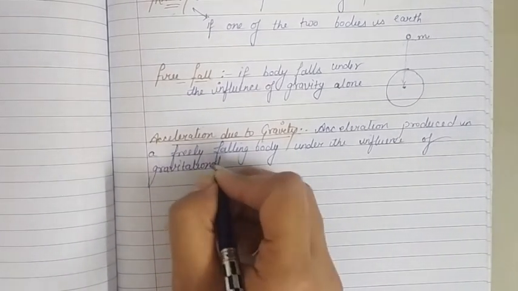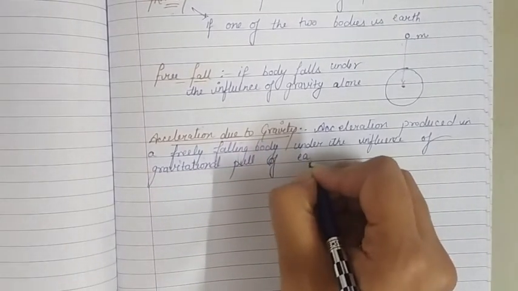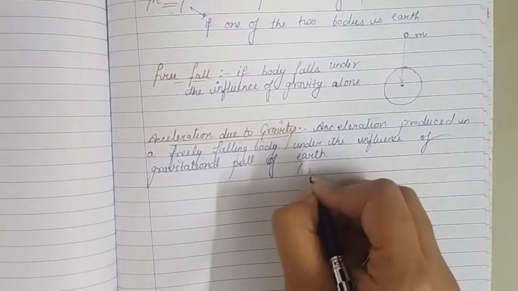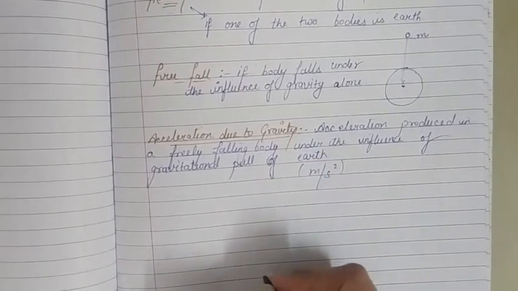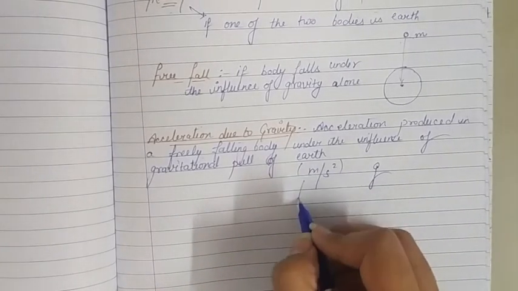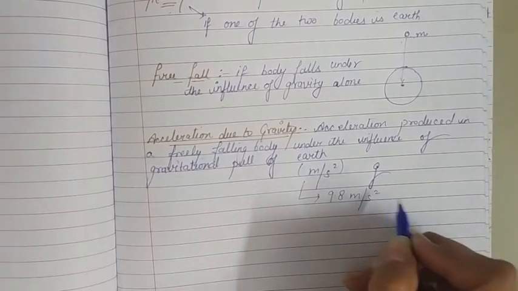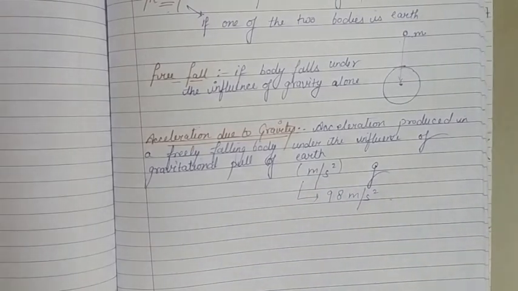So this acceleration is called acceleration due to gravity. Since it is an acceleration, its SI unit is meter per second square. It is denoted by small g. Its value is 9.8 meter per second square.